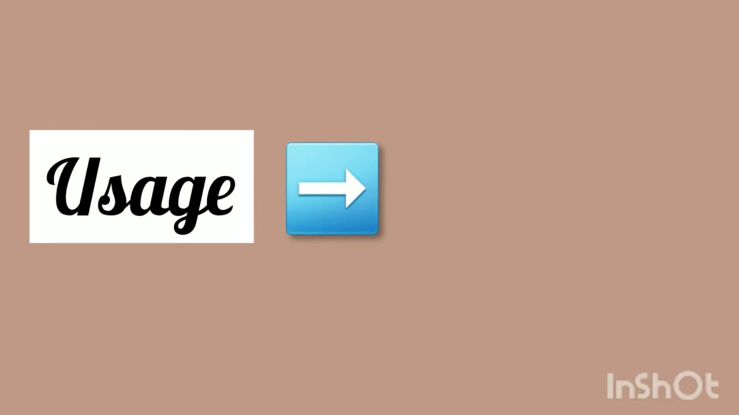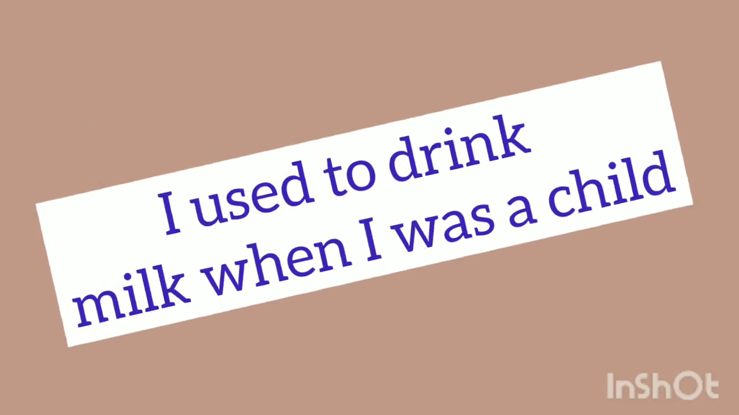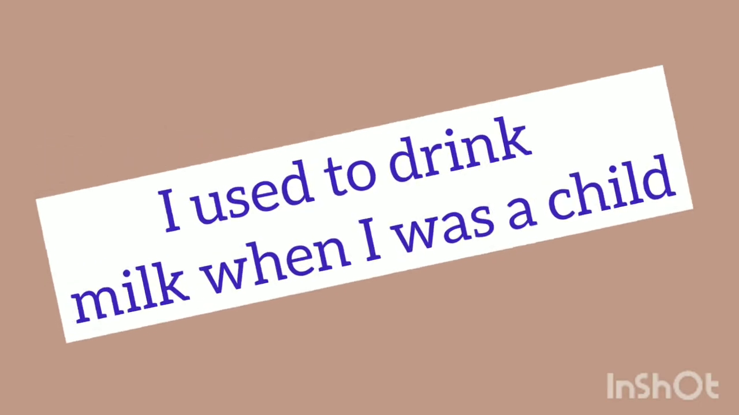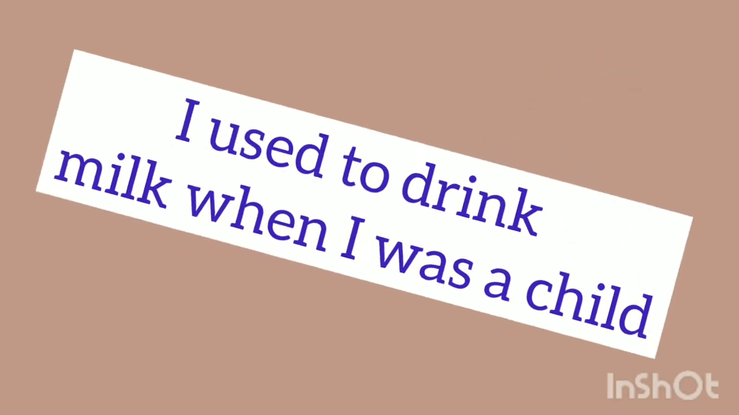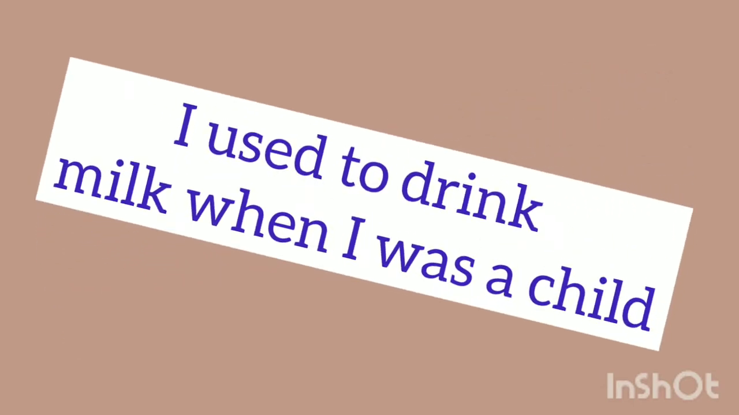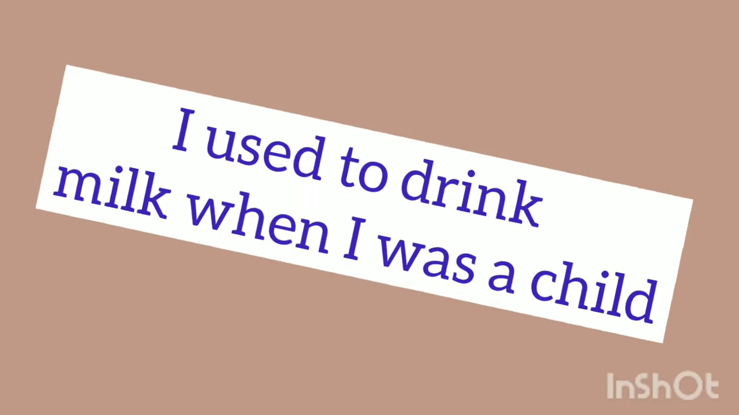The first one is used to. Used to is used to refer to a past discontinued habit. Here's an example for you. I used to drink milk when I was a child. It means that you don't have the habit of drinking milk now. It was your habit in the past, but now you don't like milk and you don't drink milk.